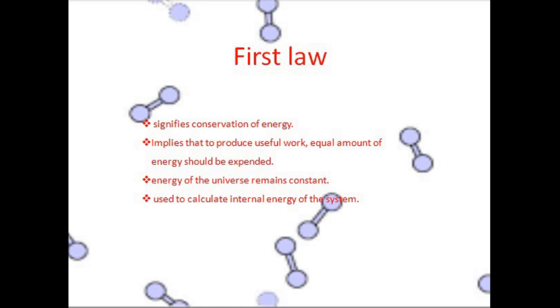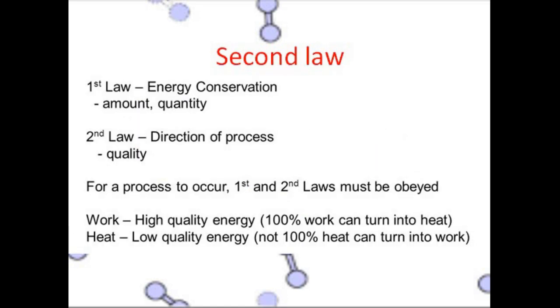So, the first law signifies the conservation of energy. It also implies that in order to produce a useful work, we have to supply an equal amount of energy. First law also implies that the energy of the universe always remains constant. Internal energy of a system is not an accessible quantity and we can use the first law to calculate the internal energy of the system. Then comes the second law.